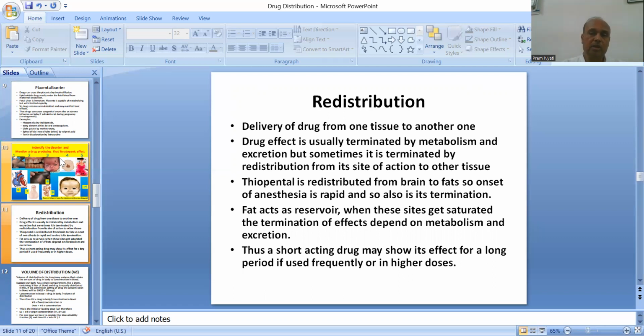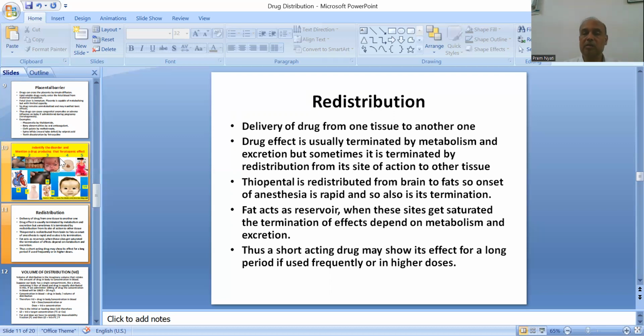Here we have seen distribution, that means the delivery of the drug from blood to tissues. Delivery of drug from one tissue to another one is known as redistribution. So drug effect is usually terminated by metabolism and excretion, but sometimes it is terminated by redistribution from its site of action to other tissues. For example, thiopental is redistributed from brain to fats, so onset of anesthesia is rapid and so also is its termination.